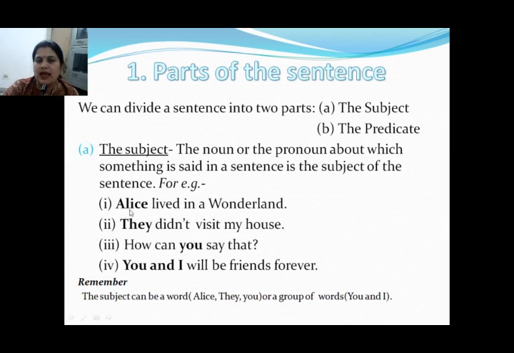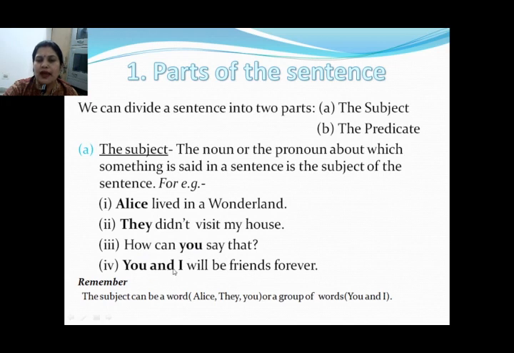Just see, Alice lived in a wonderland. Here, Alice, this is the subject. Second, they didn't visit my house. You just see they is the subject. Then third, how can you say that? Here, you, this is the subject. You and I will be friends forever.